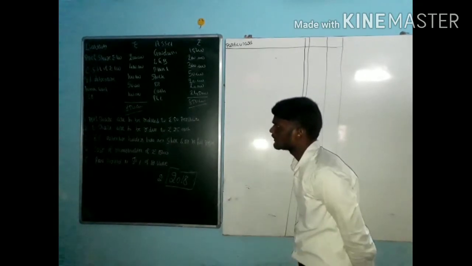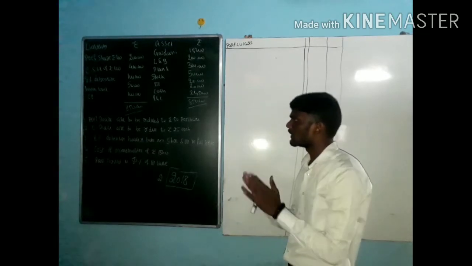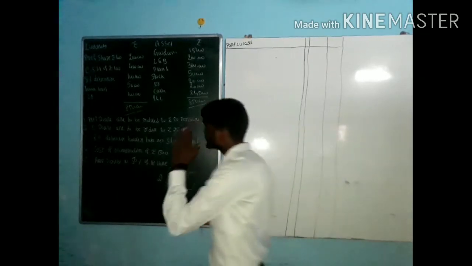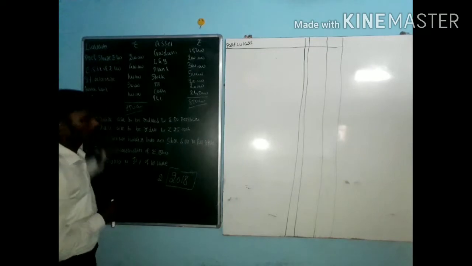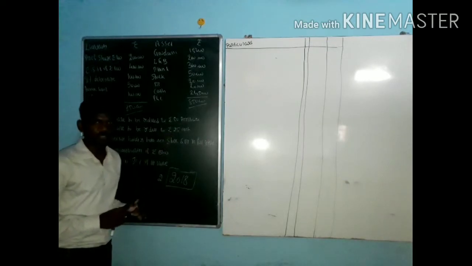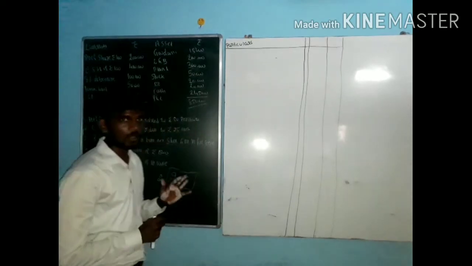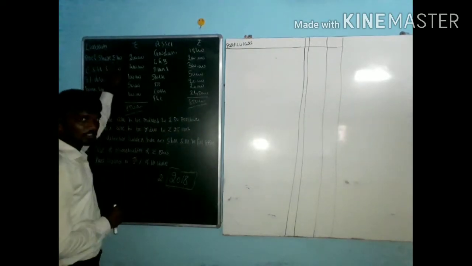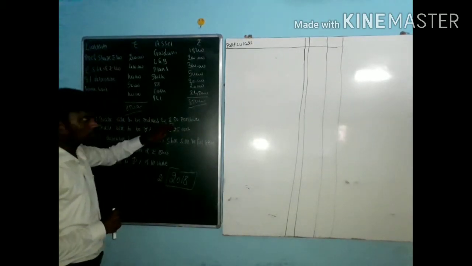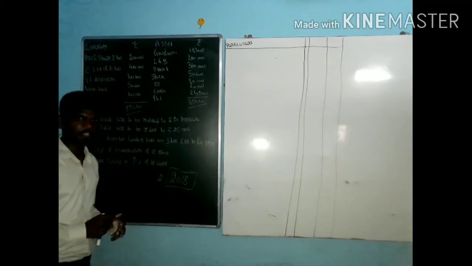See the question. Preference shares are to be reduced to 50 per share. How much preference share hold? Preference share hold is 100. Present is how much? 50. So how much profit? Profit is 50. Entry is what? Old preference share capital account to new preference share capital account to capital reduction account.